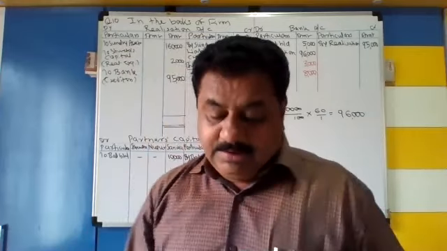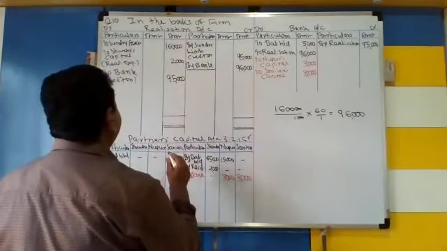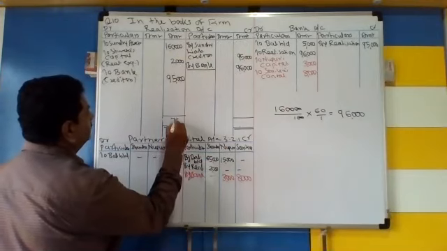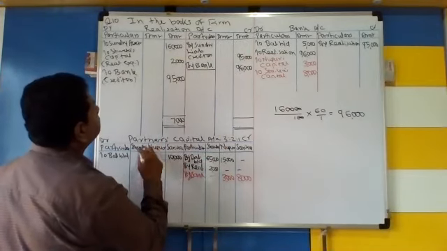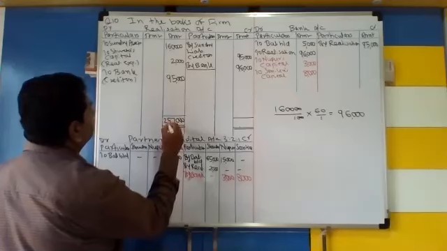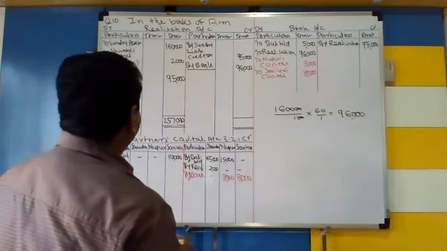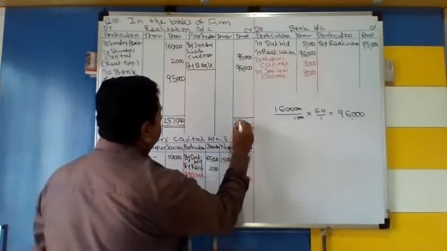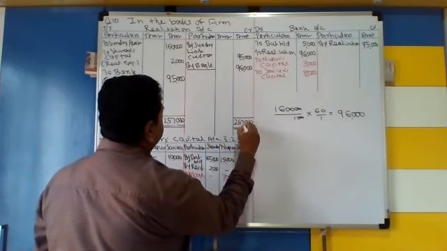Okay. Now close it down. आता total करा. The total is 2,57,000.